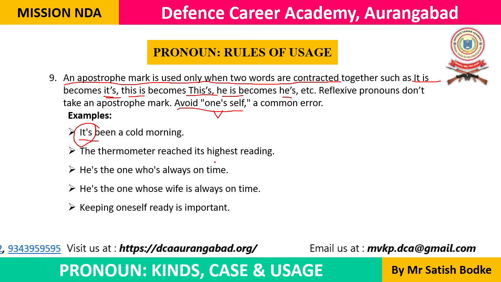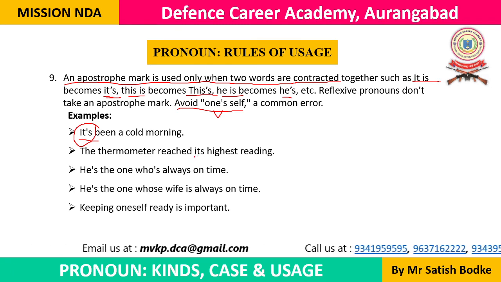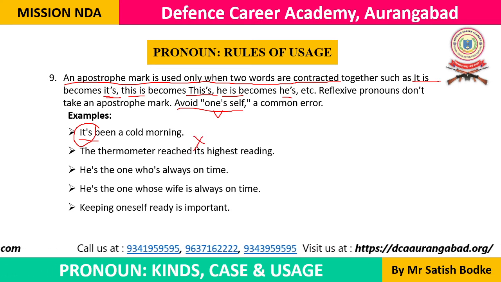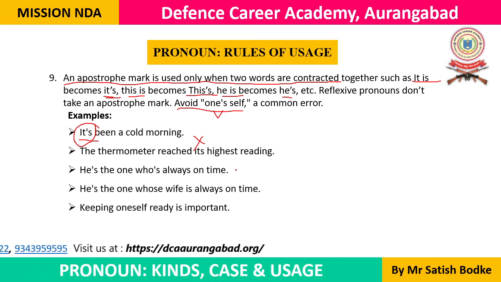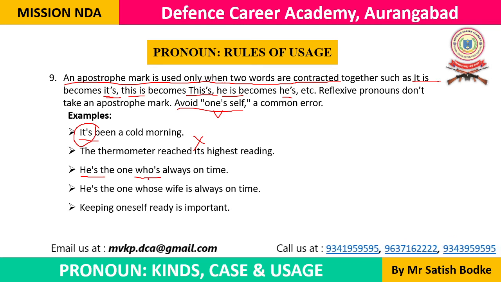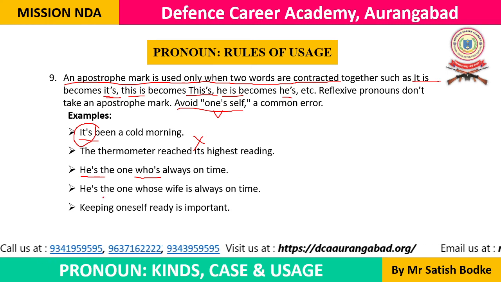The thermometer reached its highest reading. So here also we don't use an apostrophe mark. Here its is what we call a possessive pronoun. Okay. He is the one who is always on time. Here, the words are whose, not who's. He is का short form है his. Who is का short form है whose. He is the one who is always on time.